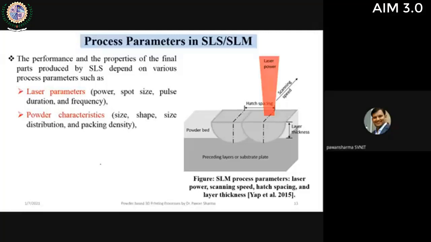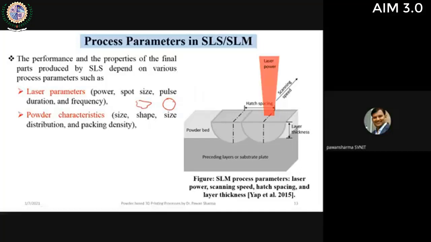Then powder characteristics, which are very important in almost all the powder based techniques. That is the size of the powder, shape of the powder. Like if you are using a random shape powder like this, and if you're using a spherical shape powder, the sintering mechanism is completely different for the same material.